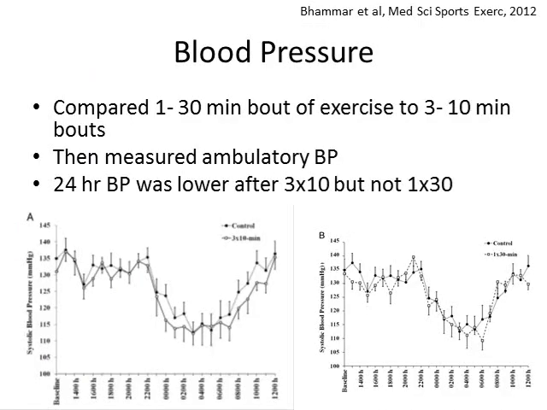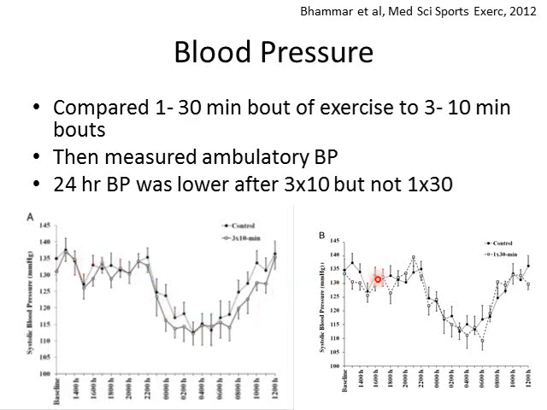So this is another blood pressure study that was done by one of my colleagues at ASU, Darnie Balmar, and what she did was compare one 30-minute bout of exercise done in the morning, which is a pretty typical form of exercise, to splitting that up into 3 10-minute bouts, one in the morning, one at lunch, and one in the evening, and see which one had a better effect on ambulatory blood pressure. So we're seeing blood pressure every half an hour here, because it was measured all day.